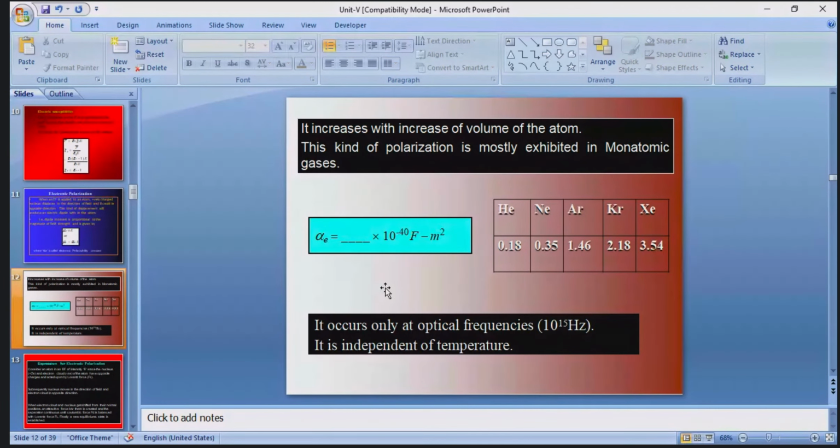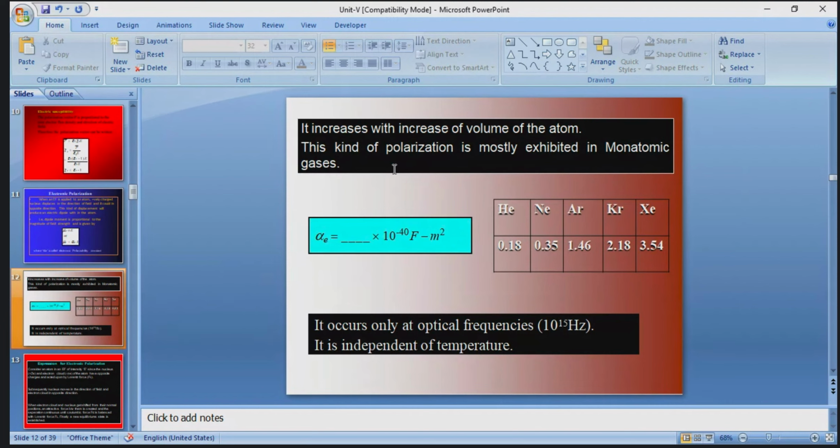Next, another point: the electronic polarizability is independent of temperature. It doesn't depend upon temperature. Why it is independent of temperature, we will discuss later in the next class. Today we will learn only the basic definitions, but you should note down all these points.